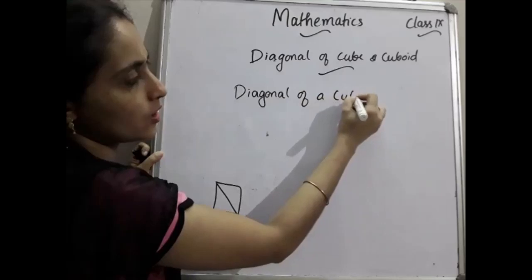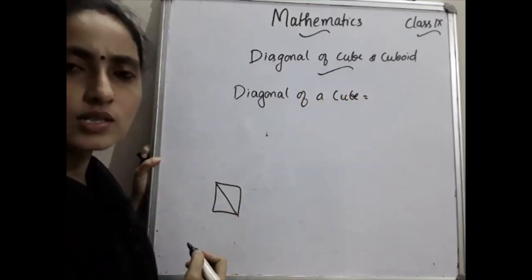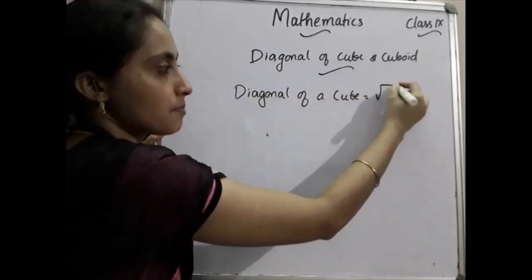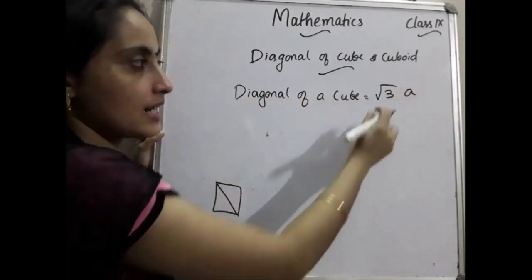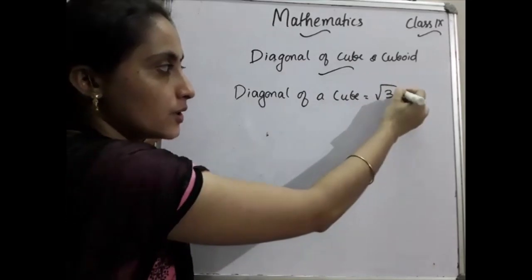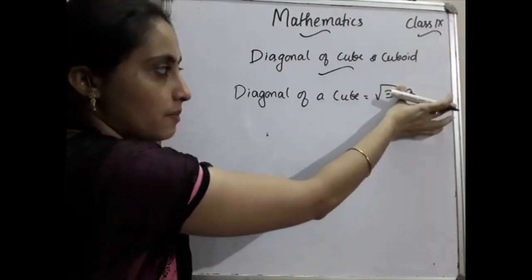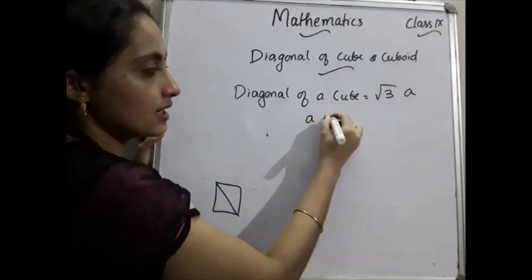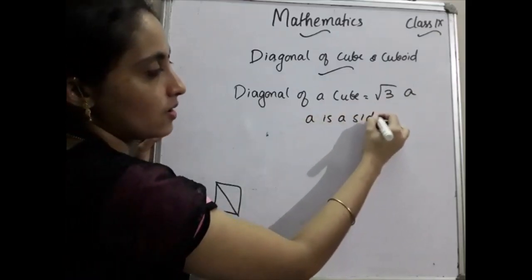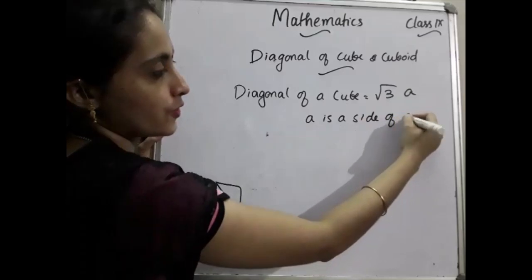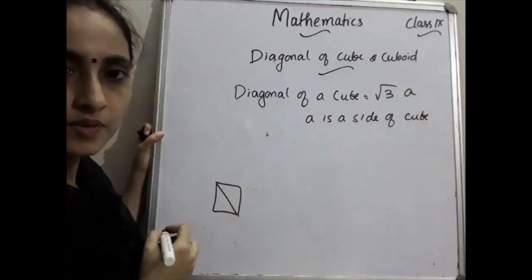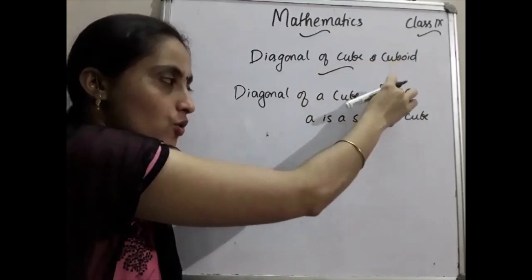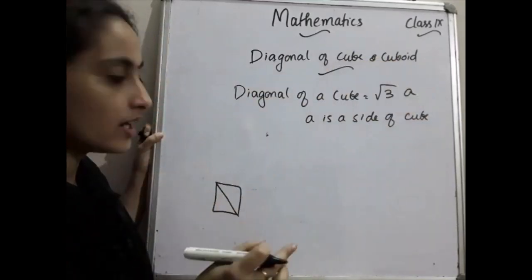You only have to study this formula, because sometimes there are 1 mark questions from this section. The diagonal of the cube is simply root 3 into a. A is the side. Remember that. A means what? A is the side of the cube. So root 3a, only the 3 is under the root, so root 3a is the diagonal of a cube.